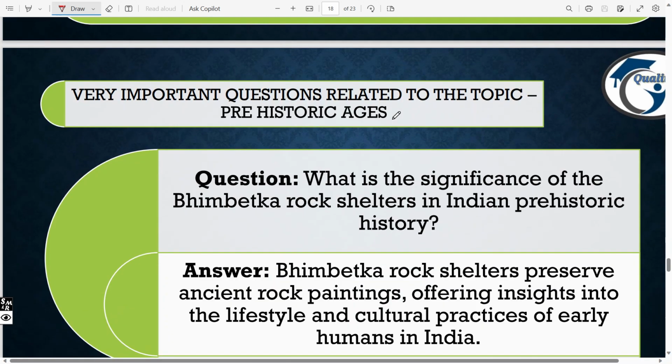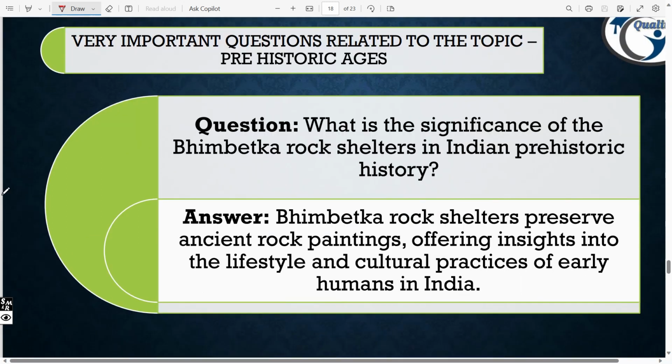Let's see. First, the very important question is: what is the significance of the Bhimbetka rock shelters in India's prehistoric history? The answer: Bhimbetka rock shelters preserve ancient rock paintings, offering insights into the lifestyle and cultural practices of early humans in India. These are the evidence for the rock shelters and paintings made by the ancestors.